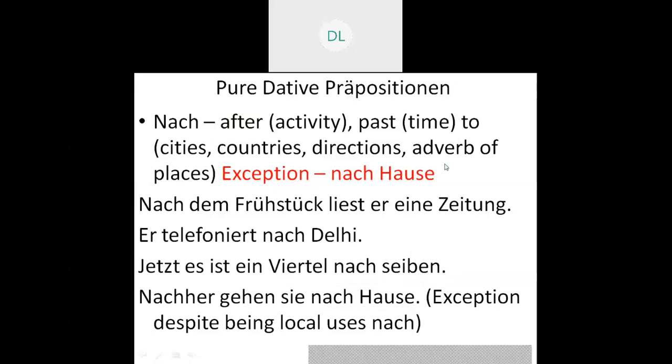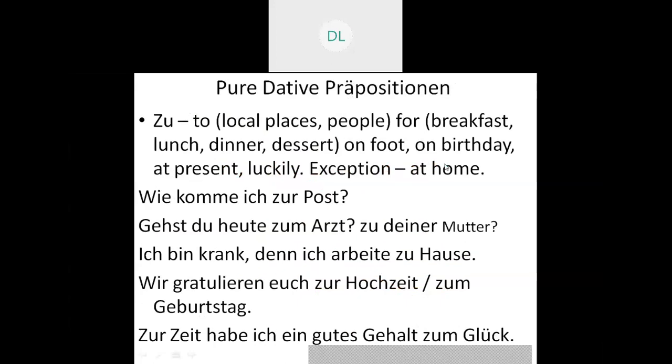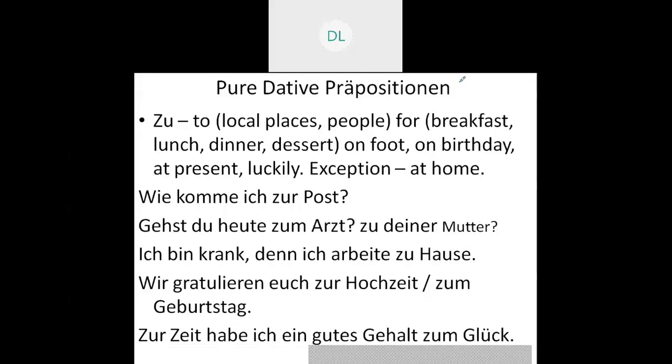On the next slide I have the preposition zu. The meaning of zu is also "to", so please do not get confused. What you have to understand is that the meaning of zu is "to", but it is used for local places or people.